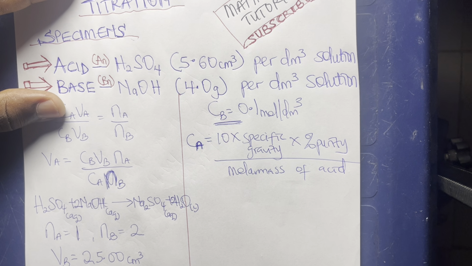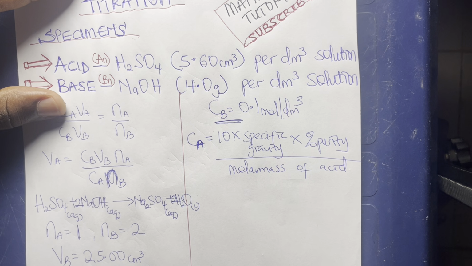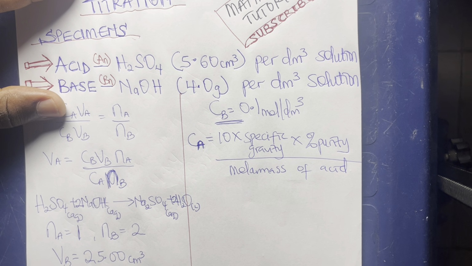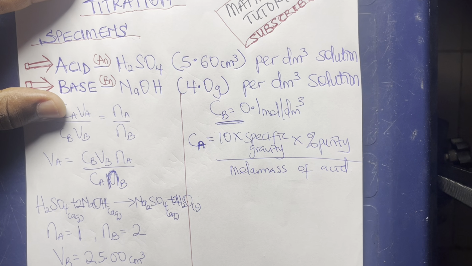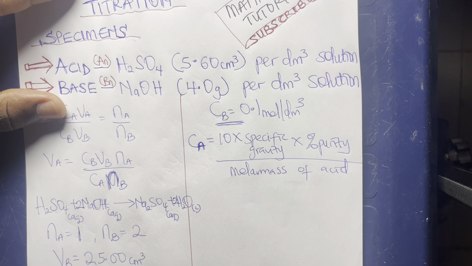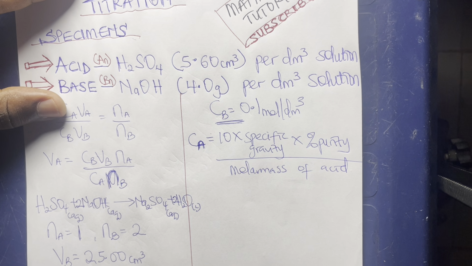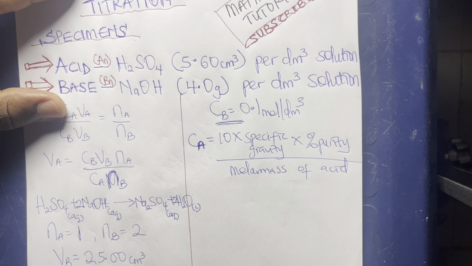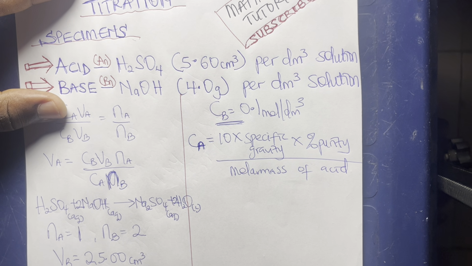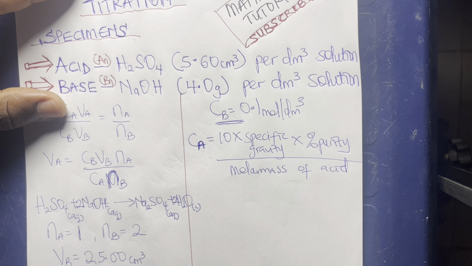So before we will now calculate it in the diluted form. You know that students cannot use this acid in the concentrated form. It is the teacher that will need to dilute it with water, probably distilled water, in order to reduce the concentration so that it will not be harmful to their skin or whatsoever. So what we are trying to do now is calculate the concentration of the acid in the concentrated form, not in diluted form. After we have gotten this, then we will now reverse it to diluted form. You understand? Because you have to use this acid in diluted form. You are not to use it in the concentrated form.